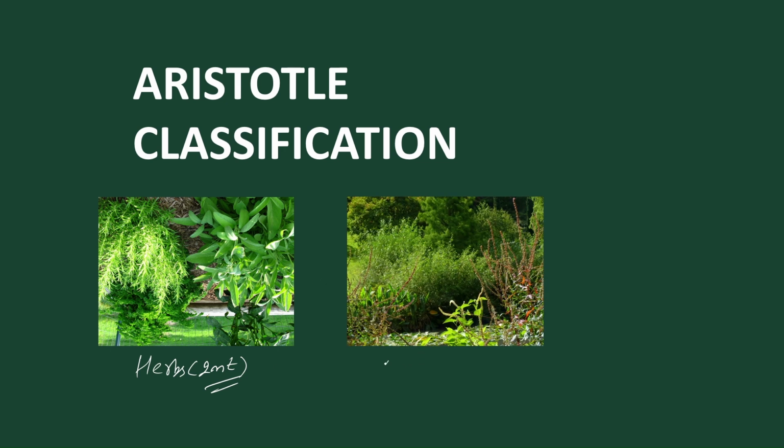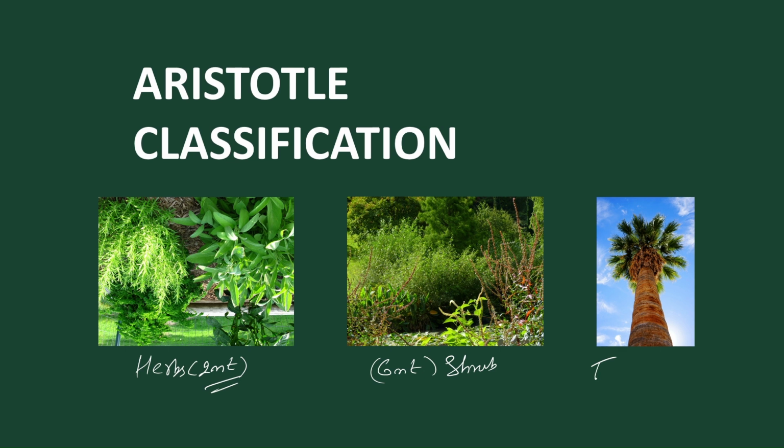Shrubs are plants of about 6 meters, and trees are above 6 meters in height. So according to Aristotle's classification, plants are classified on a morphological basis, on the basis of height: about 2 meters are herbs, about 6 meters are shrubs, and those above 6 meters are trees.